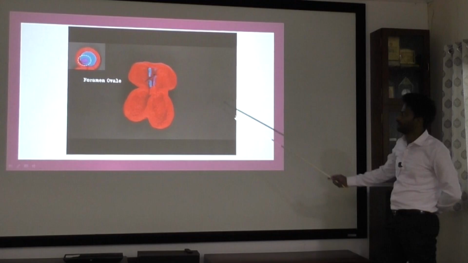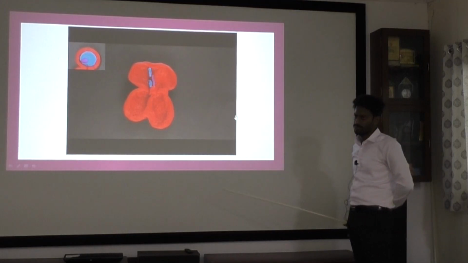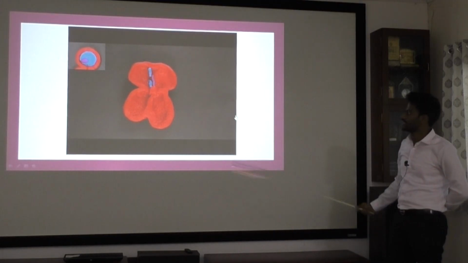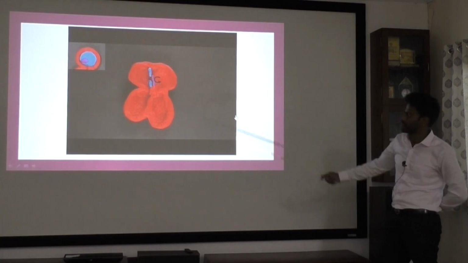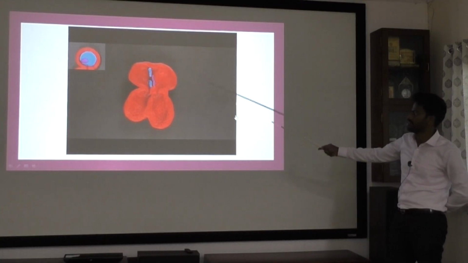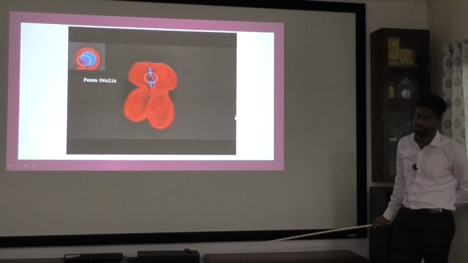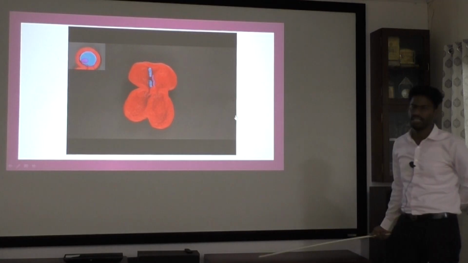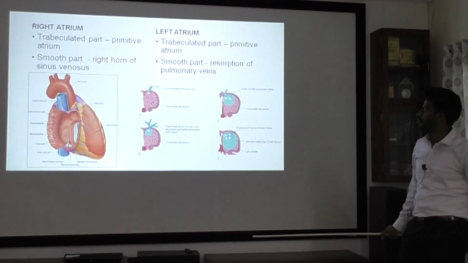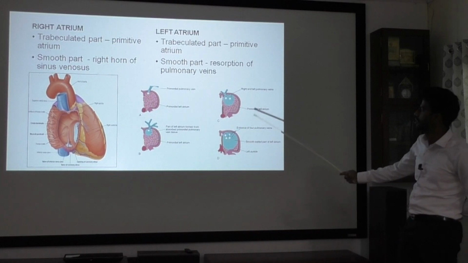Later after birth, because of decrease in pulmonary vascular resistance, there will be an increase in SVR, and the foramen ovale is closed. If it is open, then it is known as patent foramen ovale. So now this is the right atrium, left atrium.